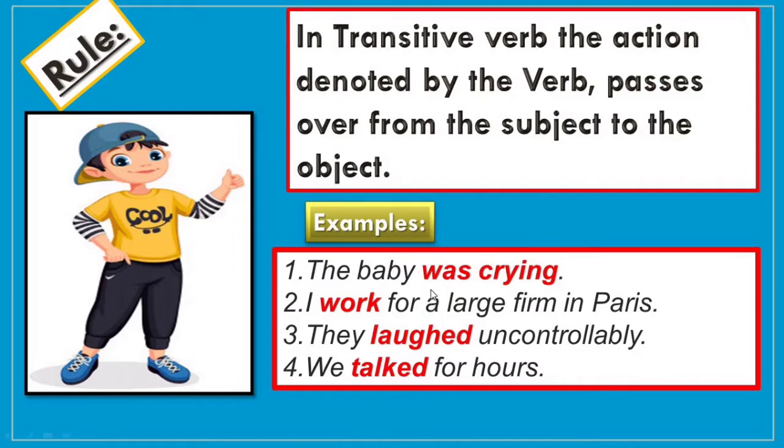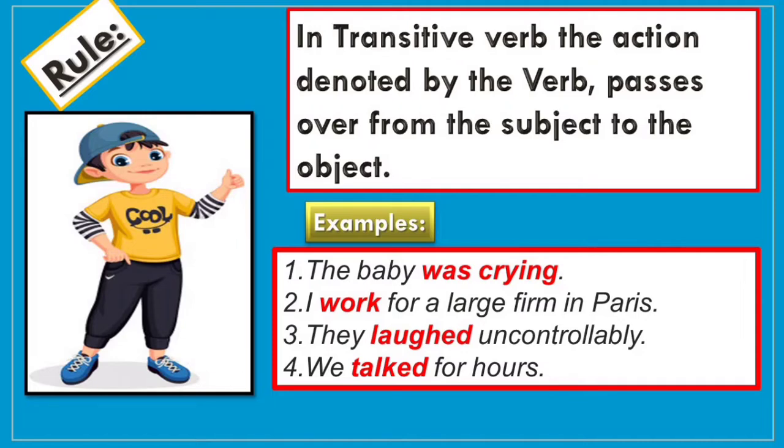So the examples are, the baby was crying. तो baby क्या कर रहा था? The baby was crying. तो ये action जो है ये subject से पास होती है object की तरफ. I work for a large firm in Paris. So in the second sentence, I work. So we understand that the action which is done by the first person, that is I, he is working, but the action passes from the subject to the object.